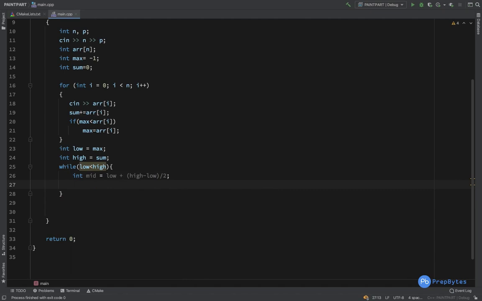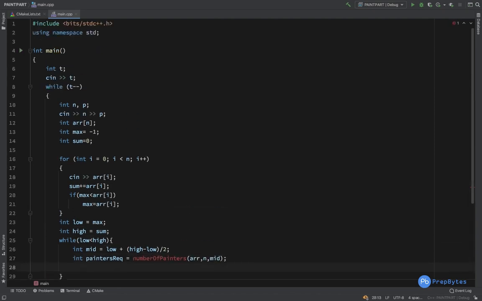Then for this mid we need to calculate the painters required. Okay. So let's say int painters required equals number of painters as a function, and we pass the array, we pass n, and we pass our mid.